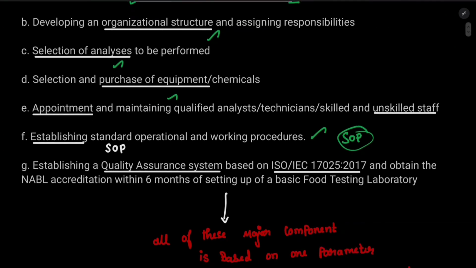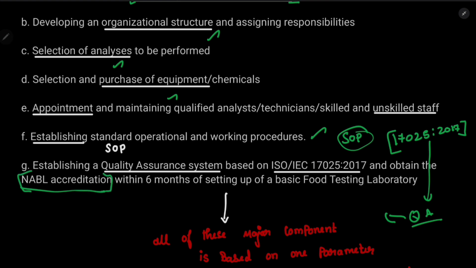So previously we have discussed that we need to make a QA system, right? So how will we make a QA system? Using ISO 17025:2017. Based on this ISO, we will make a QA system, quality assurance system. But the important point is we need to get this QA system and we need to get the laboratory NABL accreditation within 6 months of setting up the laboratory. Which means if you have set up the laboratory, then get the QA accreditation and get the NABL accreditation within 6 months. This is really important, within 6 months.